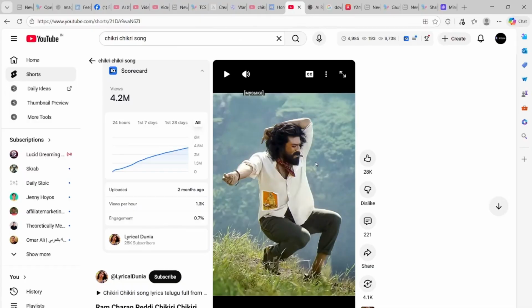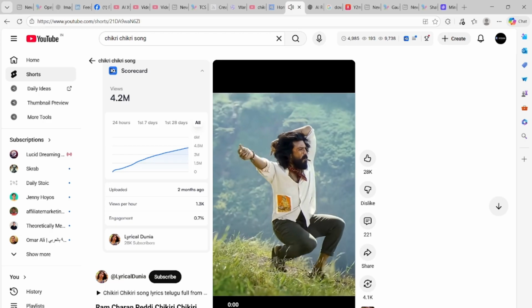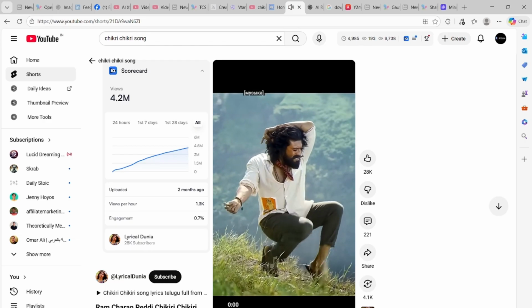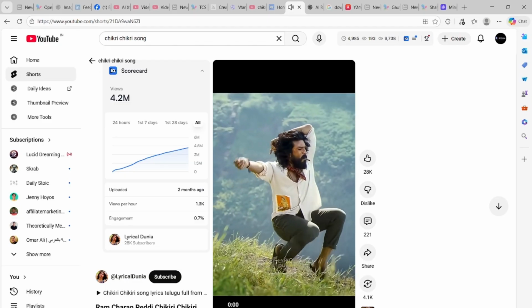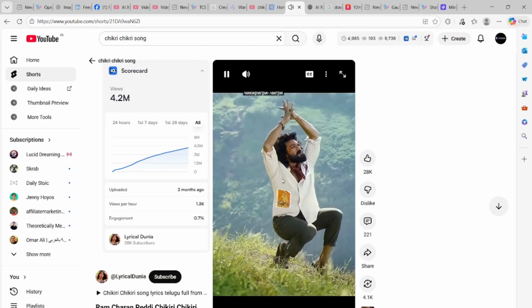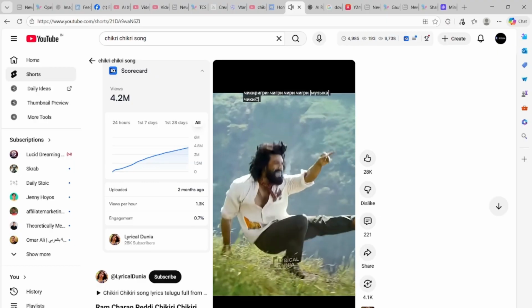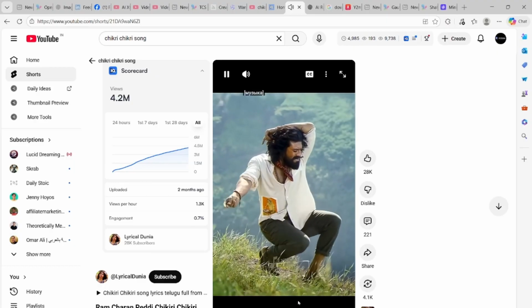First, download a short vertical dance clip of the Chicory Chicory dance. Make sure the video is clear, properly framed, and short in length. This video will be used as the base for cloning, so better quality will give you better results. Once the video is downloaded, keep it ready.